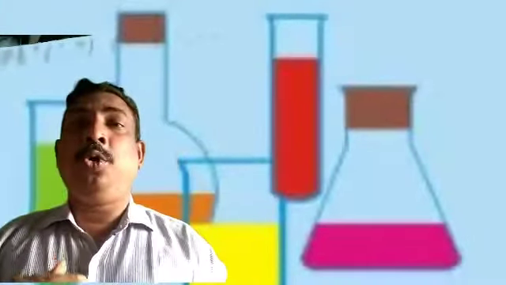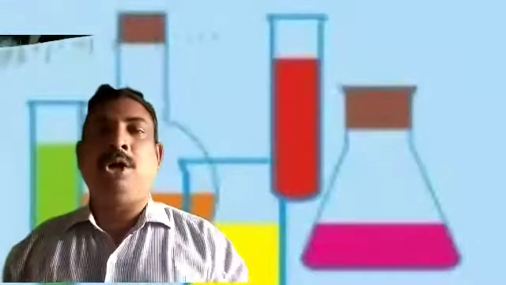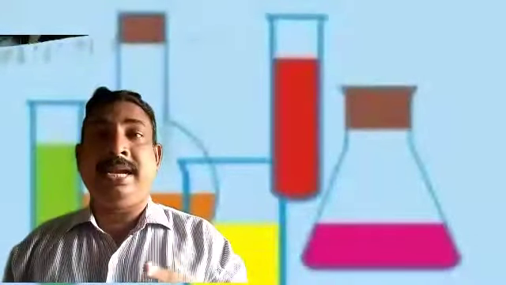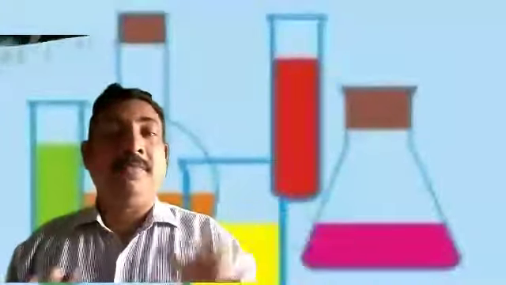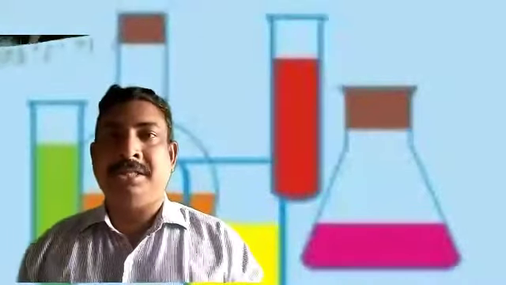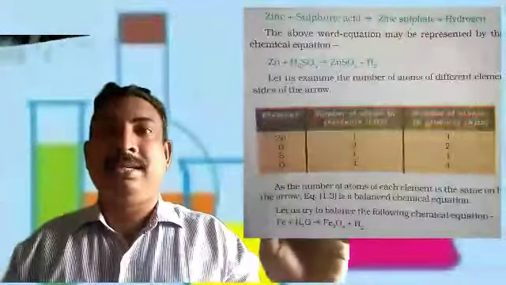So like that you go by the trial and error method, hit and trial method. Complete all the remaining elements. And see that at the end, the numbers should be the smallest whole numbers. Fractions are not allowed to keep as a coefficient. We have to put the smallest whole numbers as the coefficients.